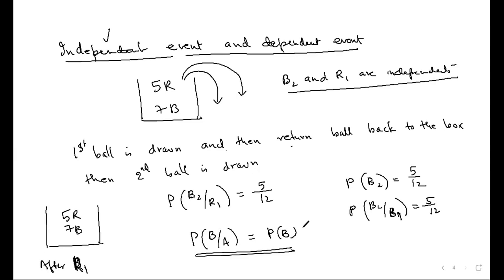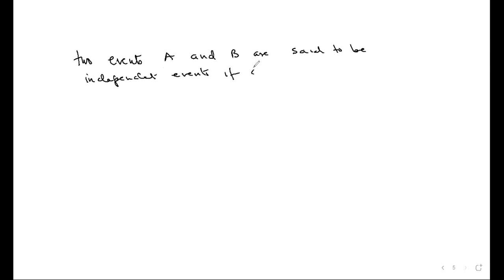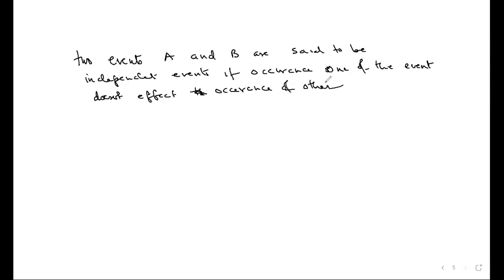Have you understood? So write down: two events A and B are said to be independent events if the occurrence of one of the events does not affect the occurrence of the other.